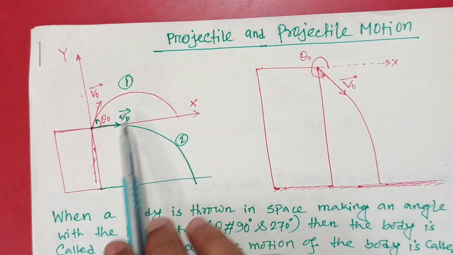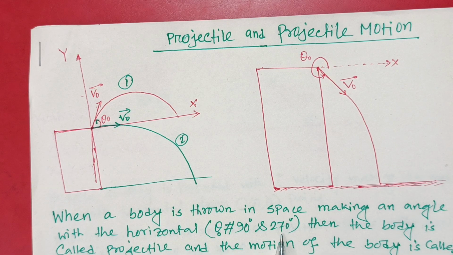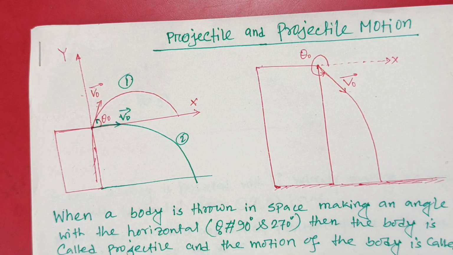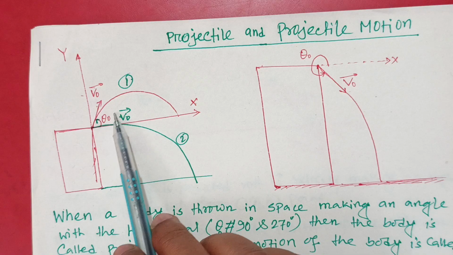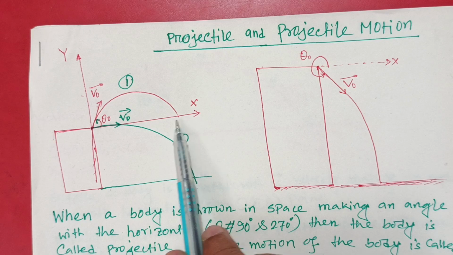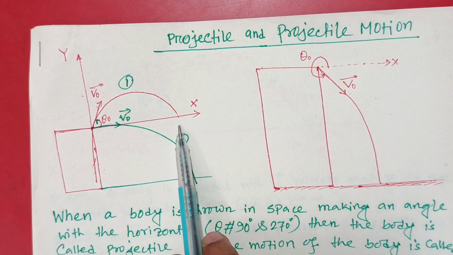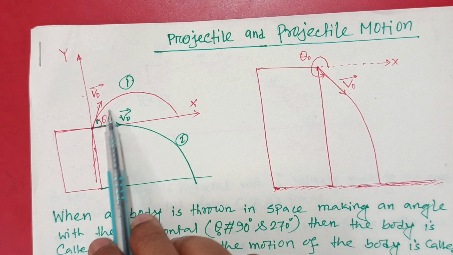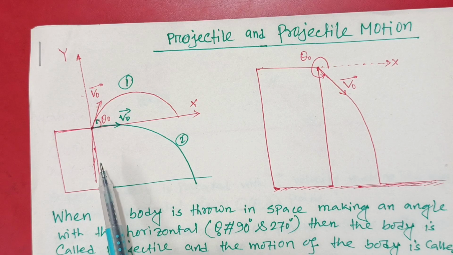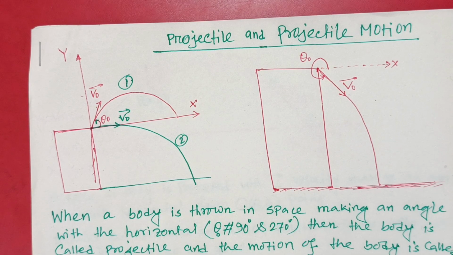When a body is projected making any other angle, without 90 degrees and 270 degrees, into space, then the body is called a projectile. If you throw any body, suppose a stone, football, shot put, or any other body, making an angle theta with the horizontal, then the body will follow a path, and this path is called the projectile motion path or trajectory, and the trajectory will actually be a parabola. So when a body is thrown or projected making an angle theta with the horizontal into space, the body is called a projectile, and the motion of the body is called projectile motion.